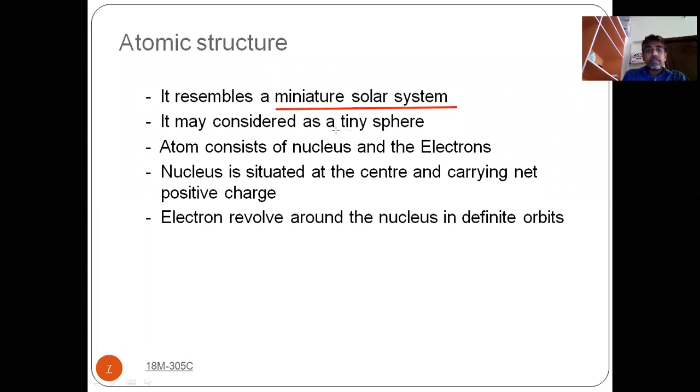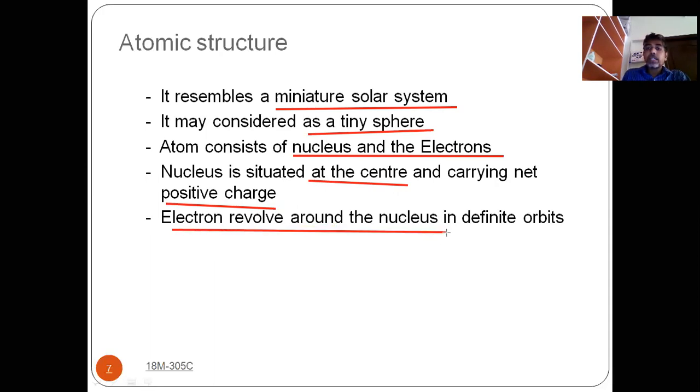Miniature means small. So it looks like a solar system which is small in size, we can say. It may be considered as a tiny sphere. And an atom consists of a nucleus and electrons. Every atom consists of a nucleus. In that nucleus you have protons and neutrons, and the electrons are revolving around the nucleus. The nucleus is situated at the center and carries a net positive charge. And the electrons revolve around the nucleus in definite orbits, and they carry a negative charge.